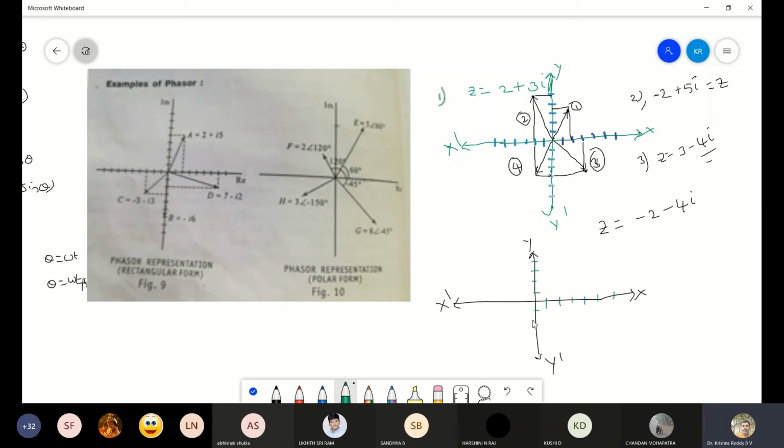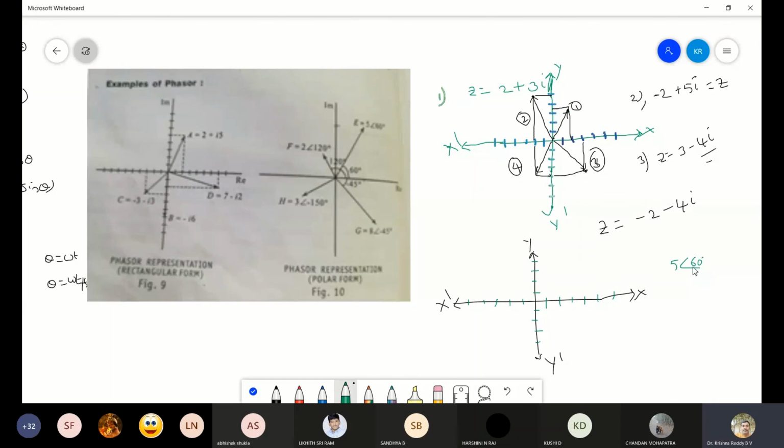So here also 1, 2, 3, 4, 1, 2, 3, 4, and 5. So look here, the first one. Here it is given as 5 angle 60 degree.